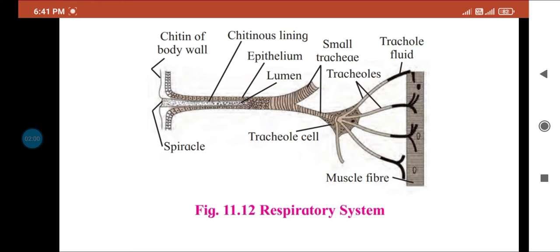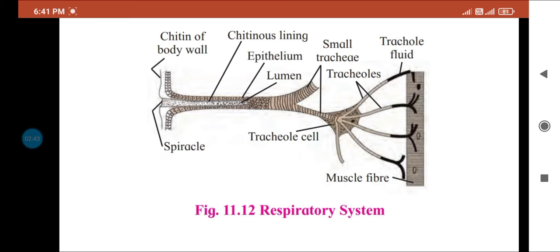Then next is the trachea. The trachea are branching tubes arranged transversely as well as longitudinally. Each branches into tracheoles. Concentrate on the figure. Trachea has a wall about 1 mm thick with spiral or annular thickening of chitin. Chitin prevents the collapsing. The spiracle opens into a trachea.